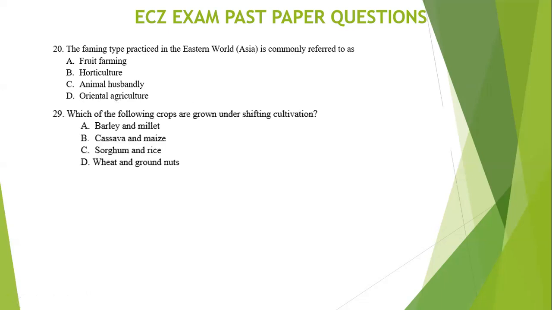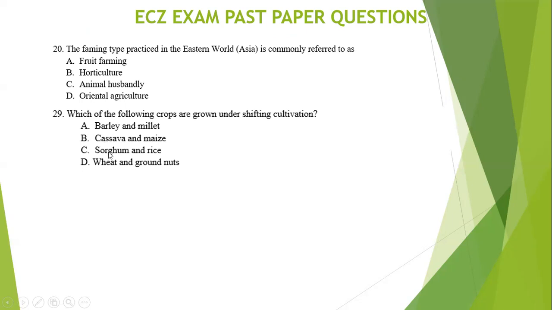Next question, question 29. Which of the following crops are grown under shifting cultivation? Now, I gave you a variety of crops grown under shifting cultivation. Is barley a crop grown under shifting cultivation? No. This is a crop grown under intensive farming. So A is not the answer. Cassava and maize, are these crops grown under shifting cultivation? Yes. These crops are grown under shifting cultivation. So the best possible answer on question 29 is cassava and maize.